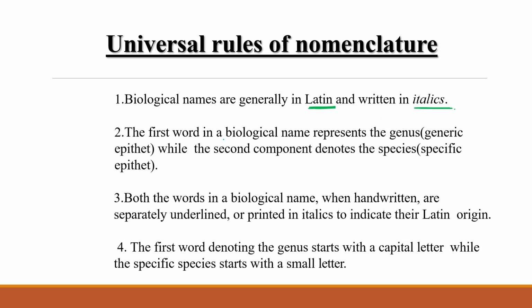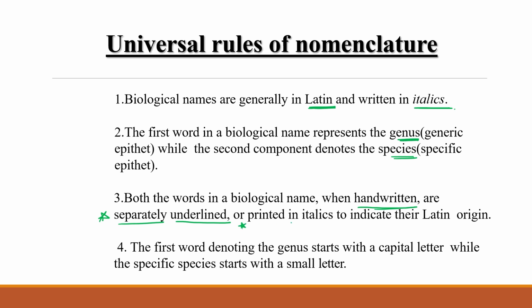The first word in a biological name represents the genus and the second word represents the species or specific epithet. If handwritten, we must separate both words and underline them separately. This is an important point.